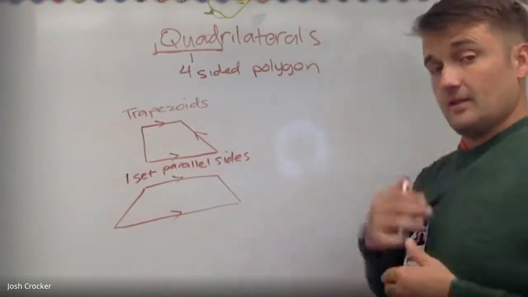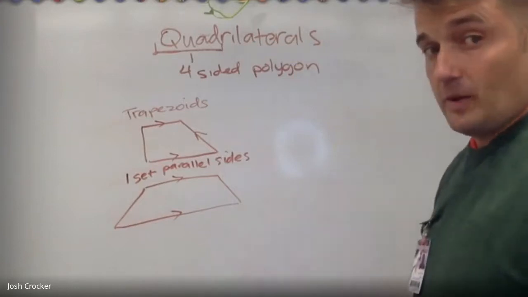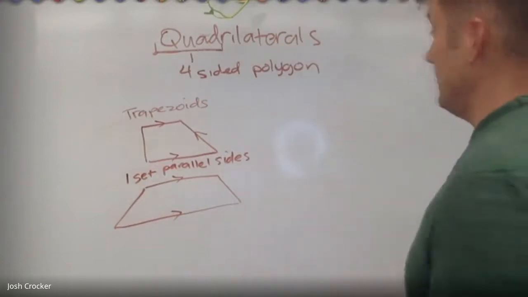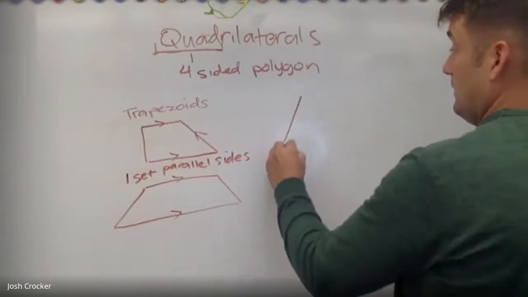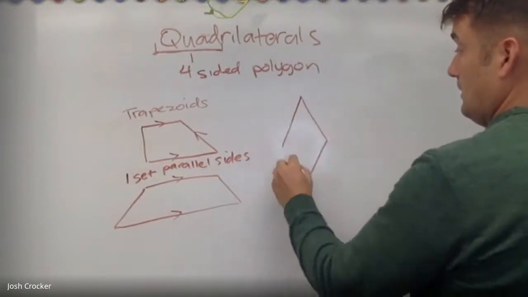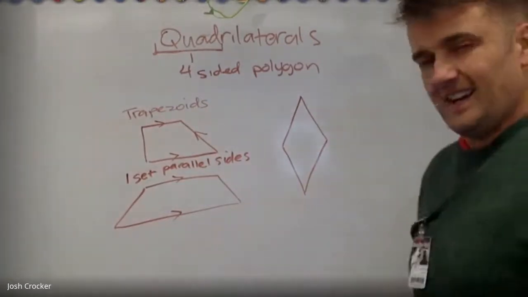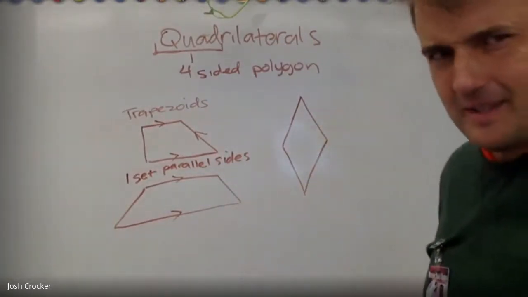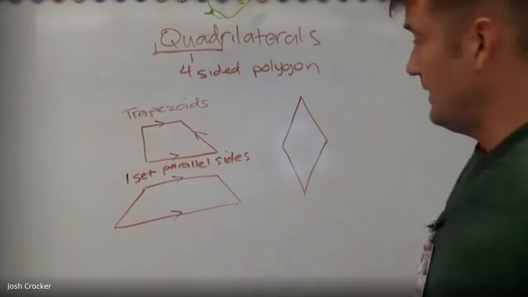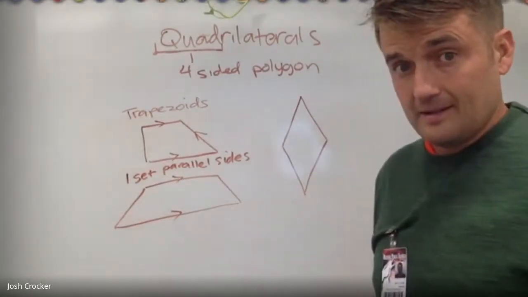Now, if we go even a step further back from the perfect quadrilateral, right, we get something that looks kind of like this, okay? And I think these are actually kind of hard to draw because they're supposed to have no parallel sides, okay?